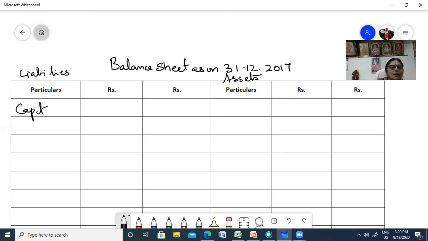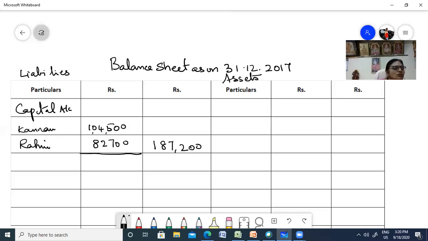Capital account. So in the capital account, you have Kannan and Rahim. Now Kannan's total we already did: 1,04,500. Second you had Rahim. Rahim's total was 82,700. So the total is 1,87,200. Right. Okay. After totaling both, you got 1,87,200.